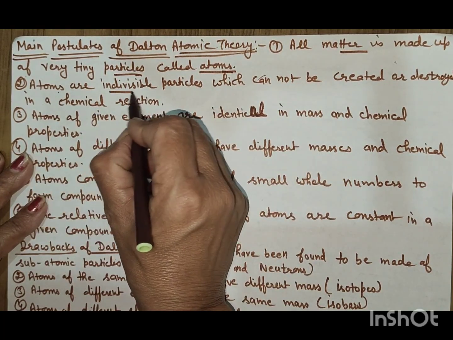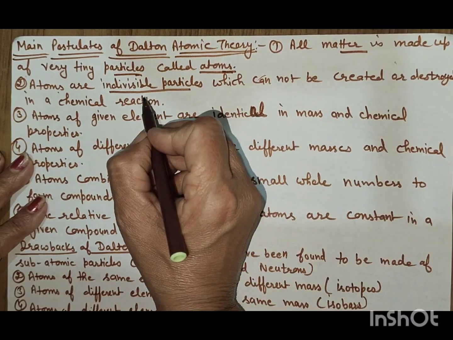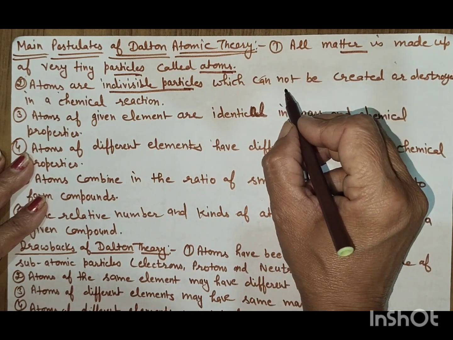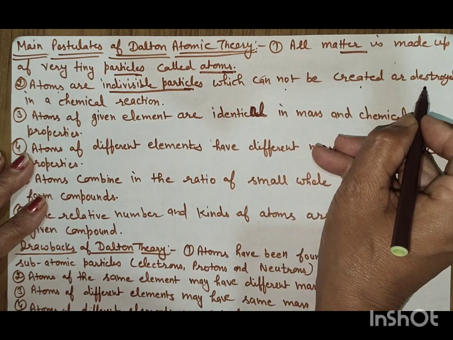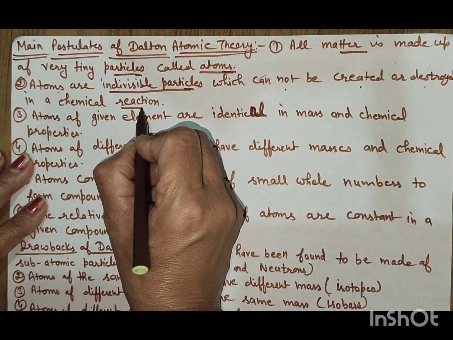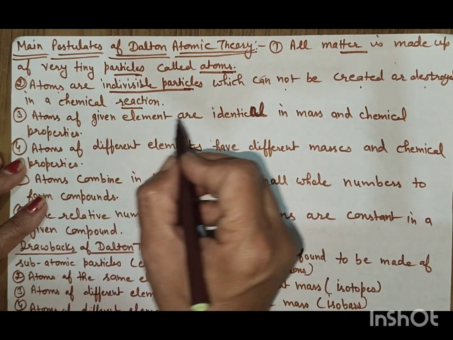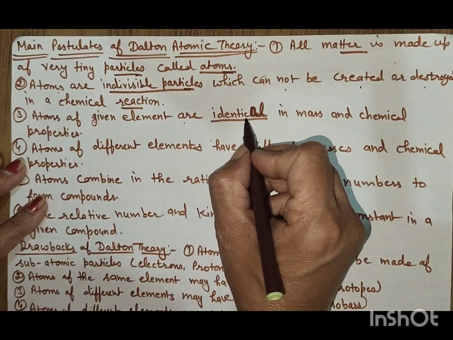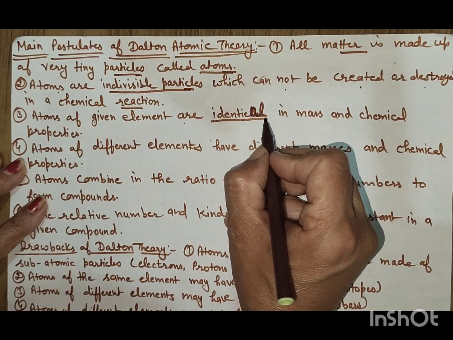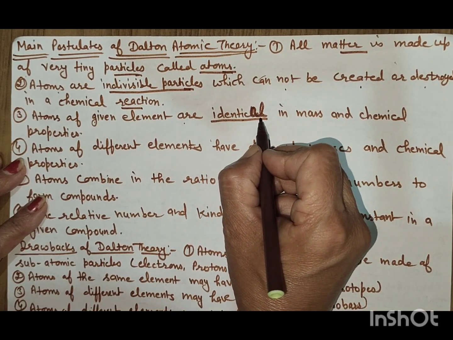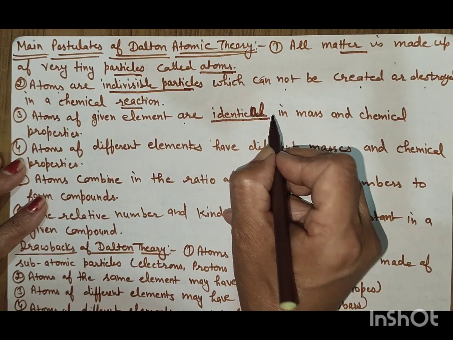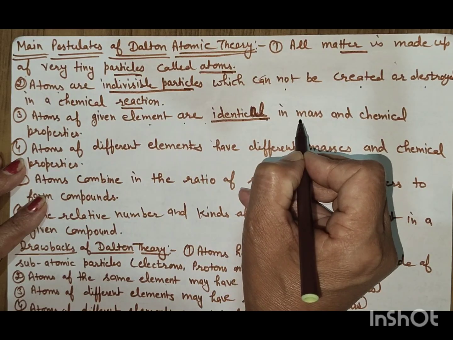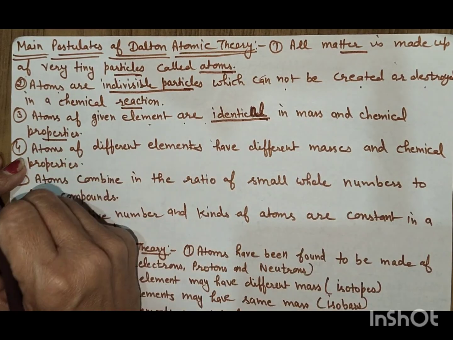Atoms are indivisible particles. Dalton said that atoms are indivisible particles which cannot be created or destroyed in a chemical reaction. Atoms of a given element are identical. If we break an iron rod, then even the smallest portion consists of atoms of iron. Atoms of a given element are identical in mass and chemical properties.